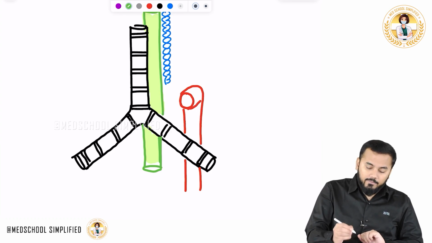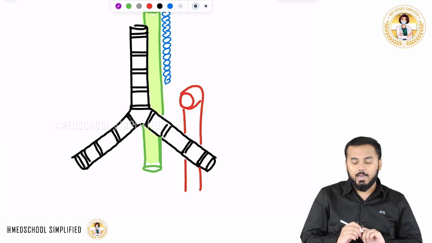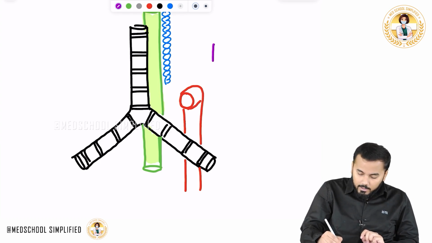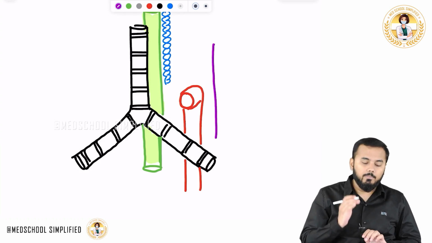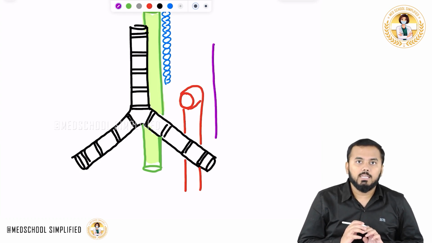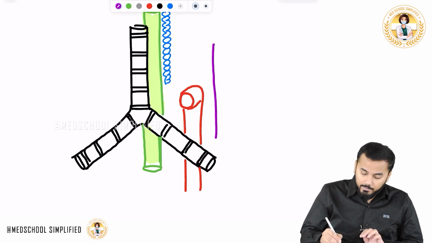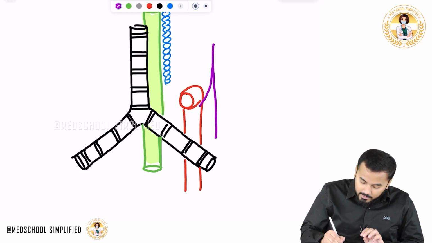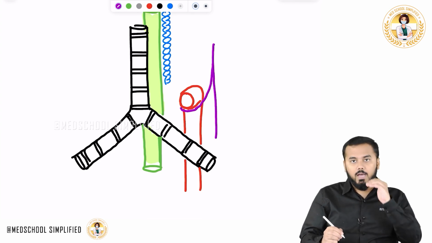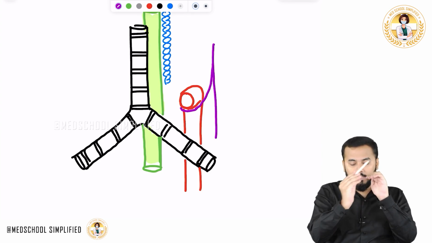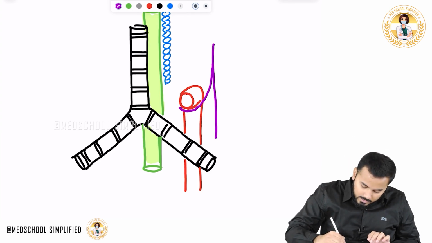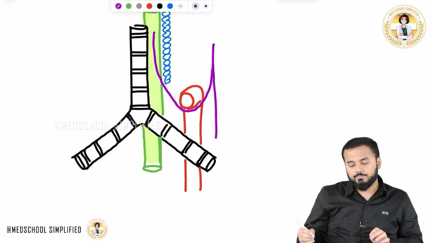Next, an important thing of clinical importance: here we have a nerve, called your left vagus nerve. One branch of the left vagus nerve is called the left recurrent laryngeal nerve. Remember that this left recurrent laryngeal nerve will completely surround the arch of aorta, like this, and it will go in this way.